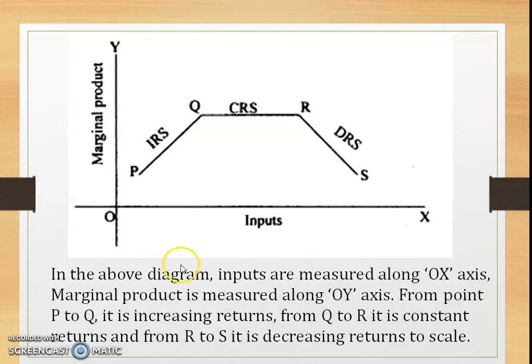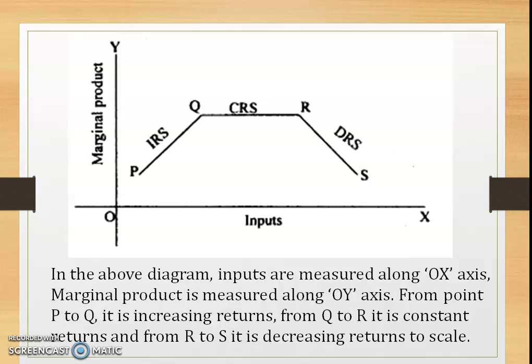The inputs are taken along the x-axis and the marginal product is measured along the y-axis. So from point P to Q, it is increasing returns to scale, from point Q2 to R it is constant returns to scale, and from point R to S it is decreasing returns to scale.